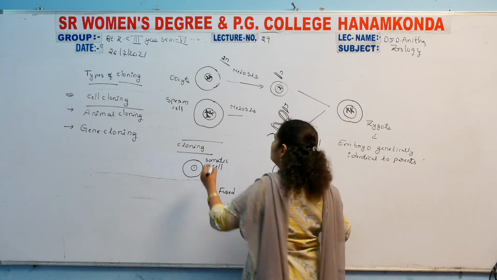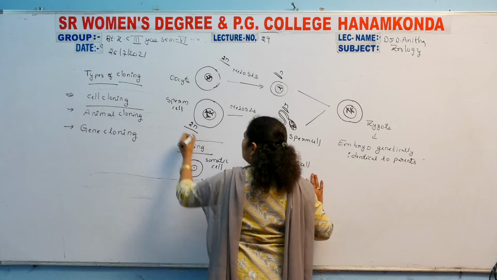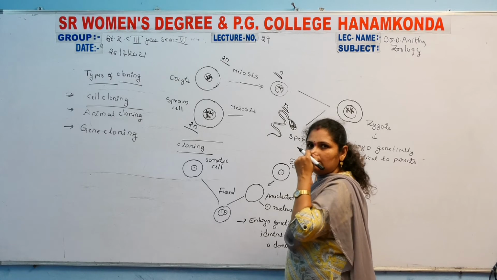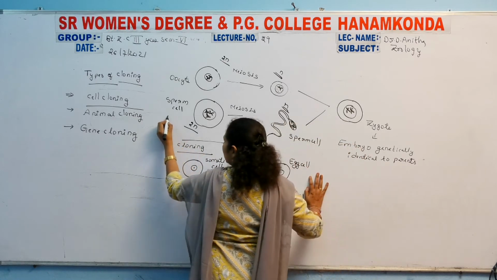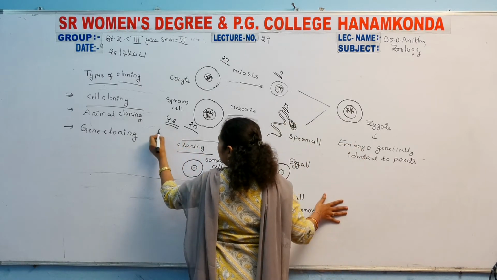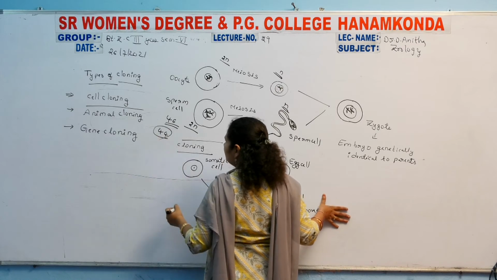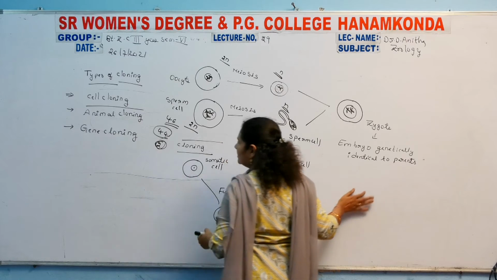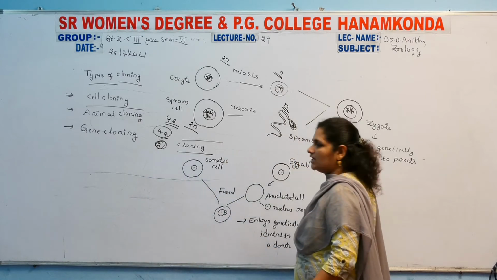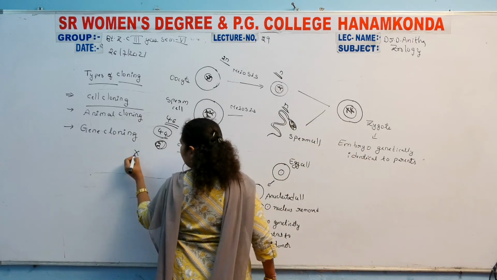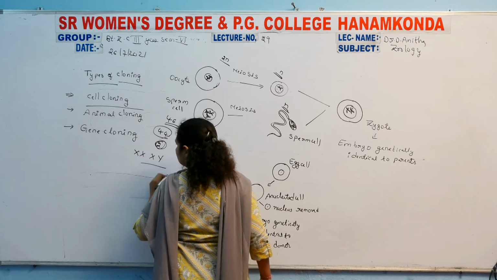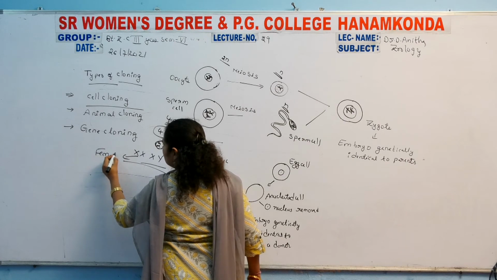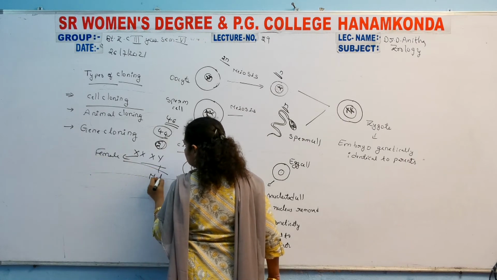Before meiosis, the sperm mother cell bears the 2n condition, that is, the 2n number of chromosomes. Actually, the human chromosome number is 46 chromosomes, of which 44 are autosomes in the somatic cells, and only 2 chromosomes are sex chromosomes. Those are XX and XY. See this: XX is female, and the XY condition is male.